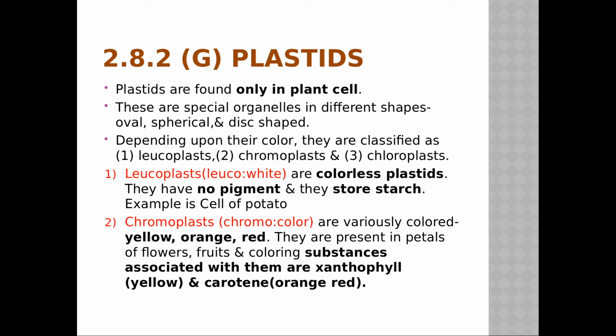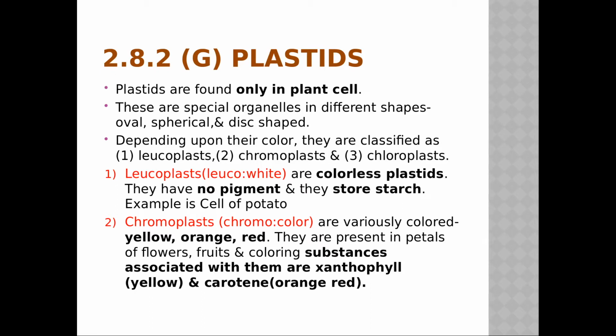Chromoplast. Chromo is what? Color. Basically, this chromoplast is there, and the different colors of flowers, fruits, whatever we are seeing, are all because of this chromoplast. And this chromoplast has different substances, and because of those different substances, those colors are there for the different fruits or flowers, whatever they may be.